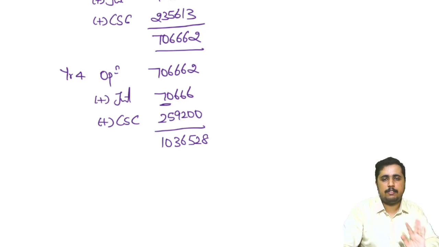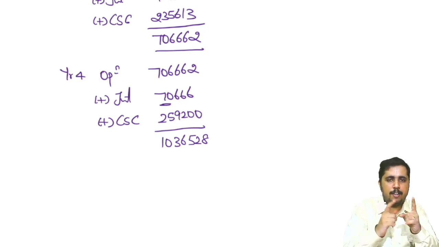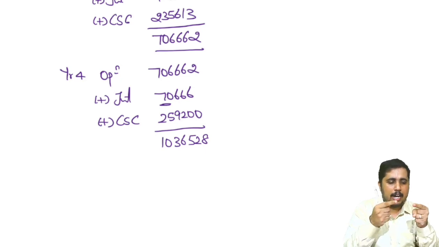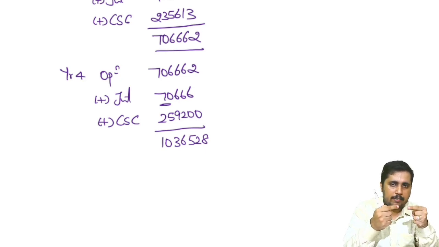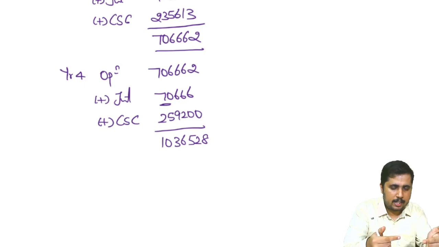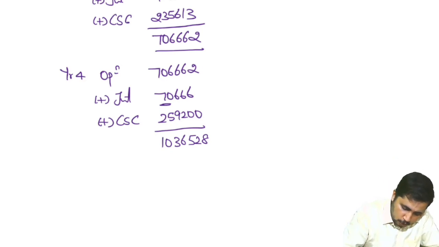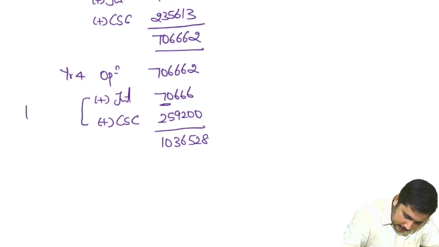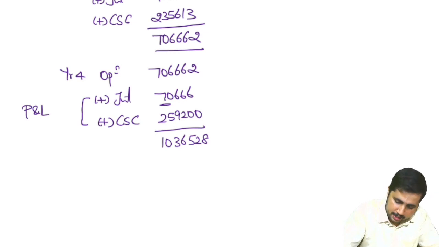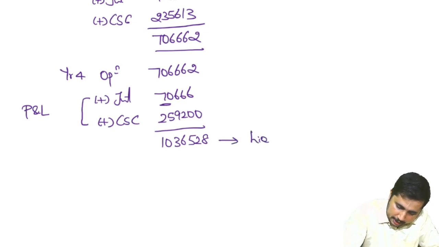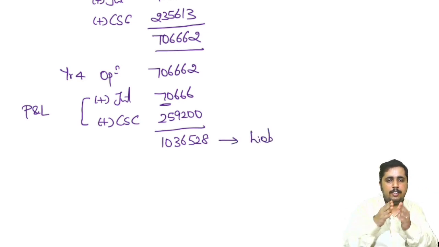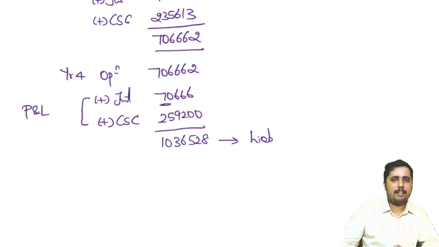Okay, but this is how it has to work. If you are understanding two scenarios now, two things came up. I have the current service cost which I will be incurring every year, and since there is a period gap, there will be interest, correct? So both this interest and current service cost will be a part of P&L. This is my liability. At the end of the 4th year, the liability will be debited, the bank will be credited, and we pay it off.